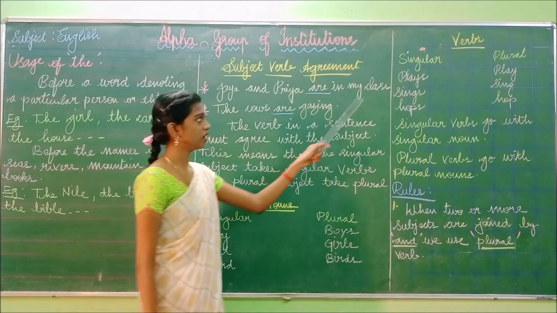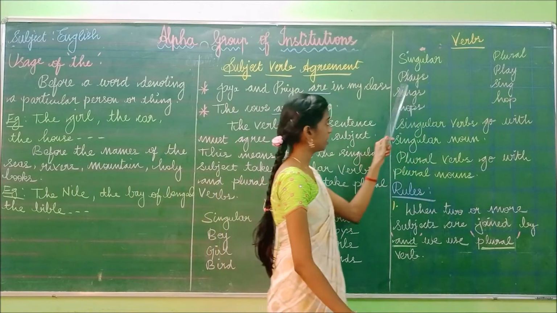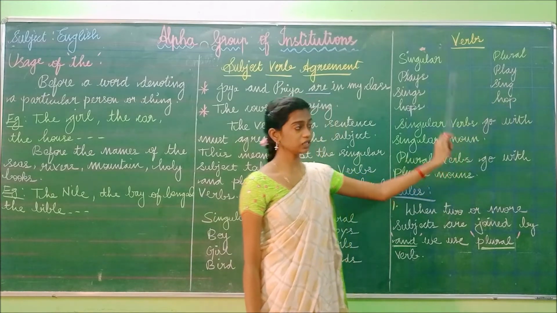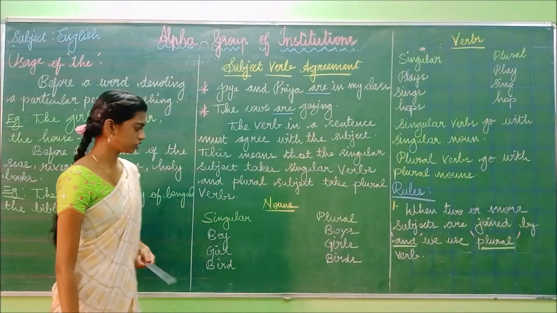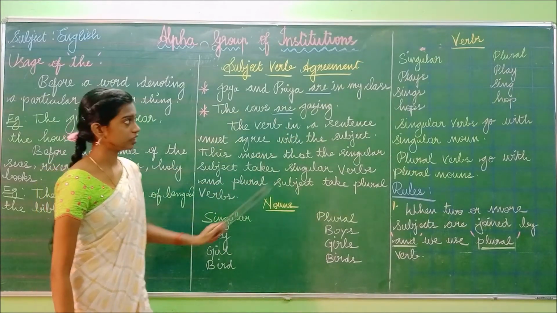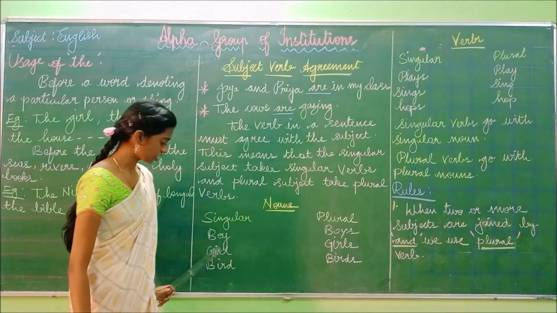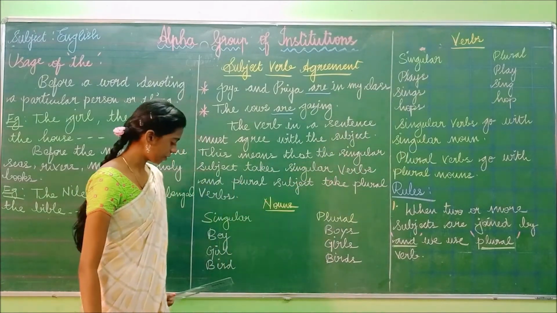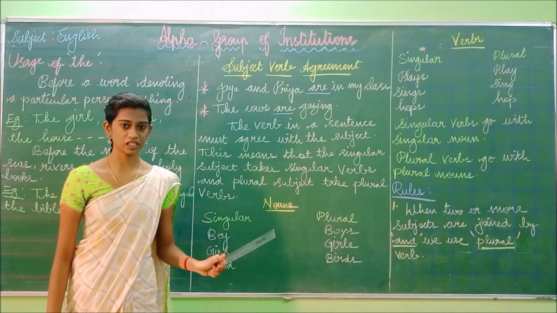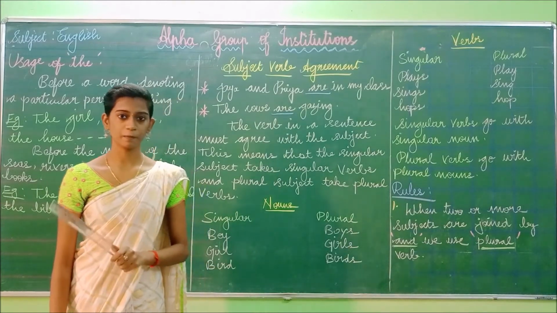But in verbs, how will you denote it? In singular, boy plays. Now we will start this question. Plays, sings, hops. Play, sing, hop. So this is the verb in singular and plural. We have to relate the subject and the verb. If the subject is singular, the verb should also be singular. So boy plays, girl sings, bird hops. This is the correct form of subject-verb agreement. If the subject is singular, the verb should be singular. If the subject is plural, the verb should be plural.